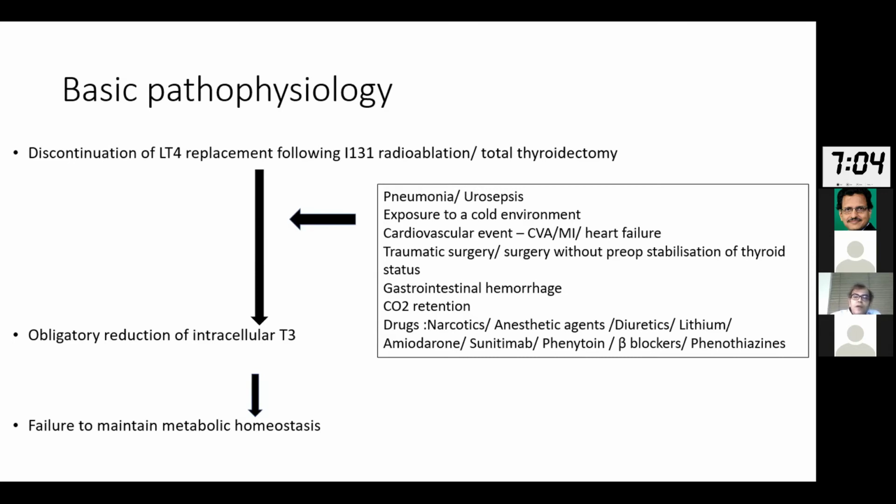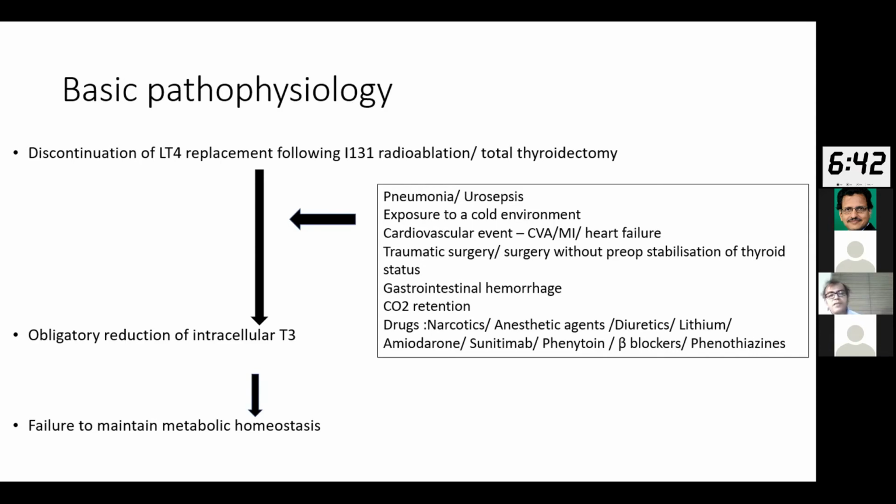Exposure to a cold environment, any cardiovascular event like a CVA, MI, or heart failure, any traumatic surgery or surgery without preoperative stabilization of the thyroid status. So that means you take a patient for a surgery, but you do not know what the thyroid status is, and the patient ends up in a myxedema coma. Gastrointestinal hemorrhage could be a cause or could be an effect of a myxedema coma.